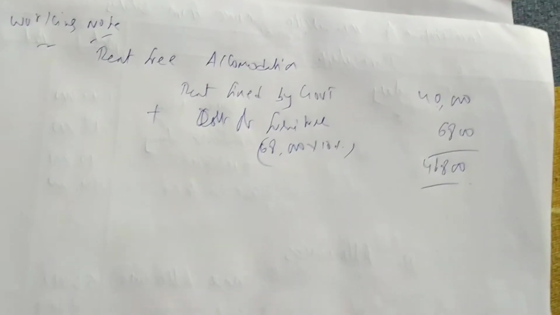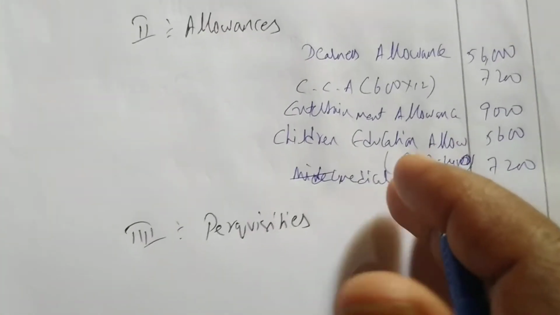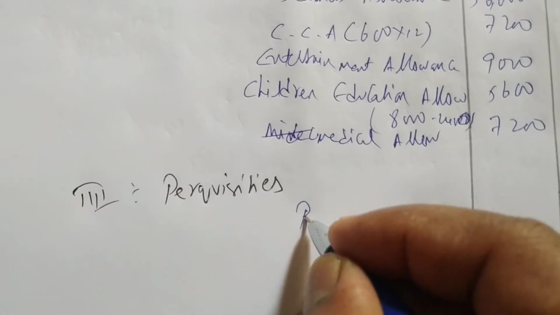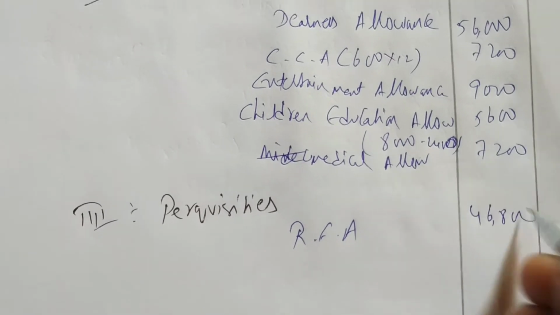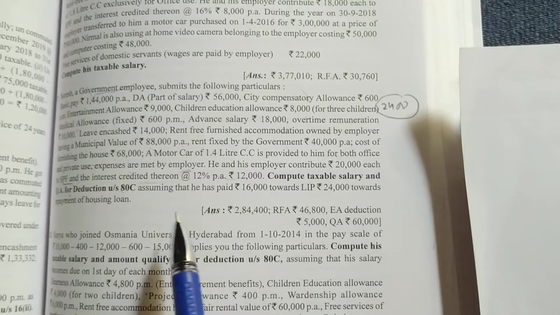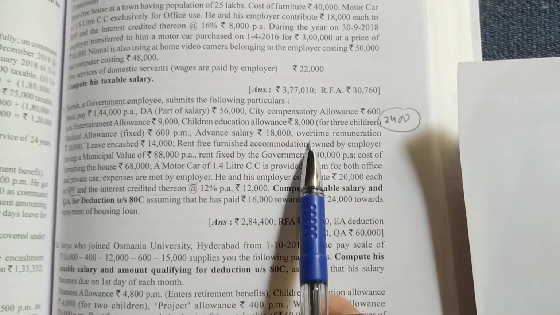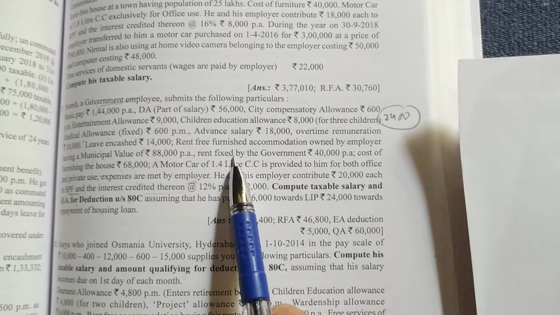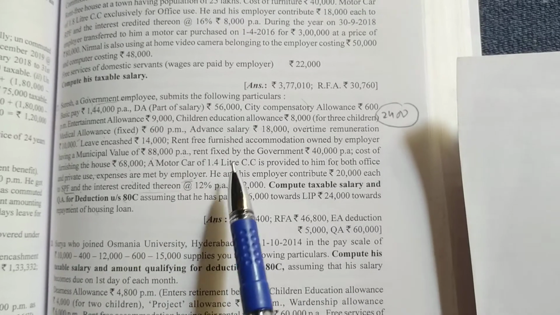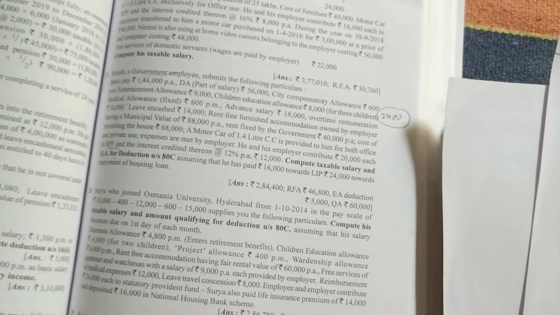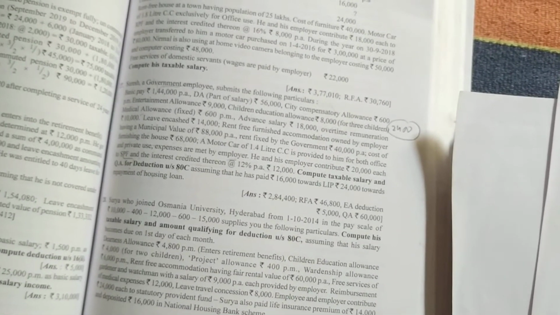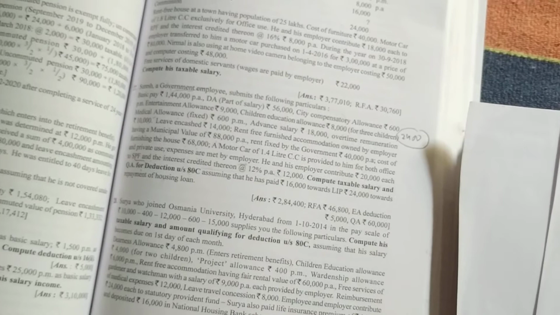As for rent free accommodation, I am writing here rent free accommodation. You have to write under perquisites, RFA 46,800. Next we are having what? Okay, motor car we are having 1.4 cc provided both for office and personal purpose. So small car is provided. Small car is provided by the employer, and the expenses are met by employer.